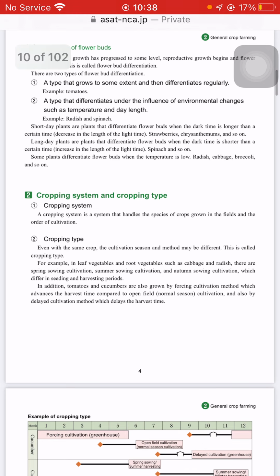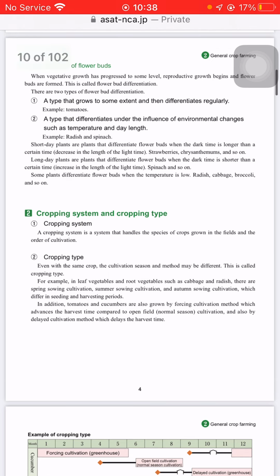For example, in leaf vegetables and root vegetables such as cabbage and radish, there are spring sowing cultivation, summer sowing cultivation, and autumn sowing cultivation, which differ in seedling and harvest period. Sowing means you are putting the seed in the ground.